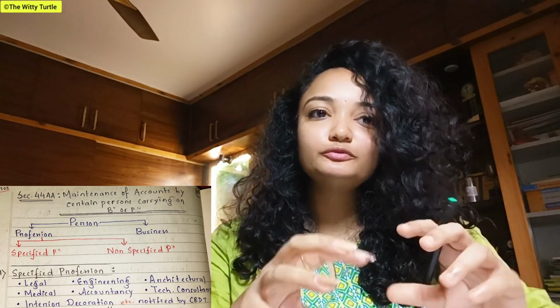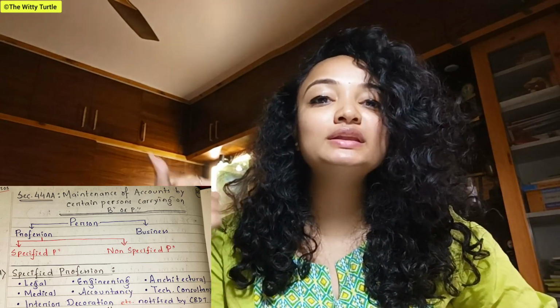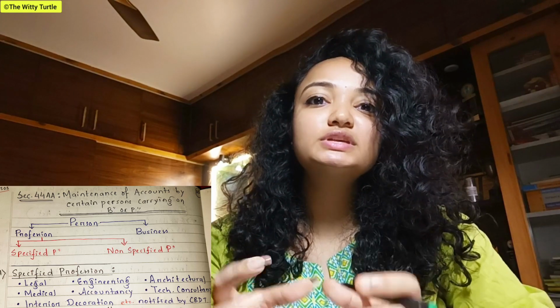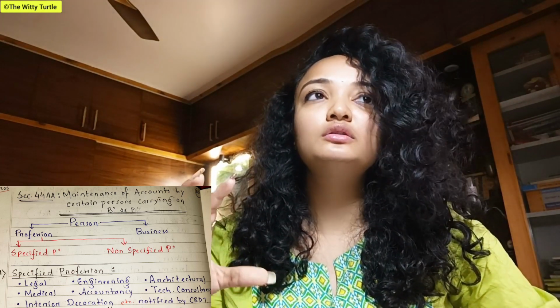So if we again divide the persons carrying on professions, then it can be divided into two parts. One is specified professions, and the second is non-specified professions, right? So specified profession means any kind of professional who is doing certain work or who is earning money, which he is earning by using his knowledge which he has got through proper education, or by acquiring some skills, right?